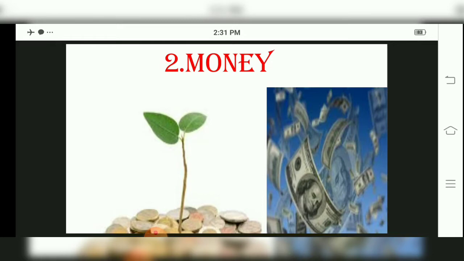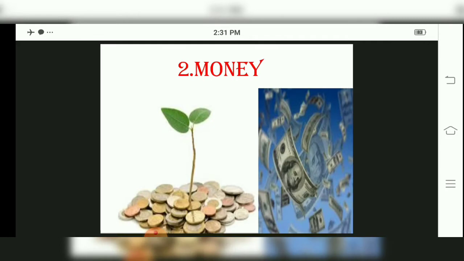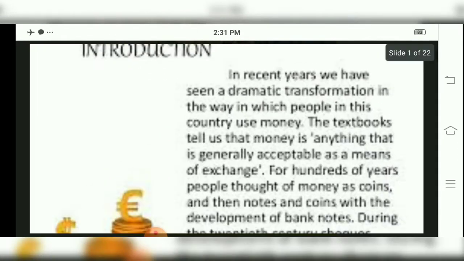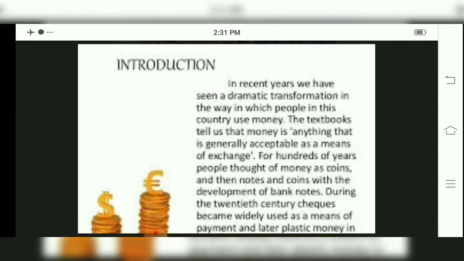Money, as you know, is an important factor everywhere we go. We require money. Why do we require money? To purchase our basic things, at least our necessary things. For that we require money, children.